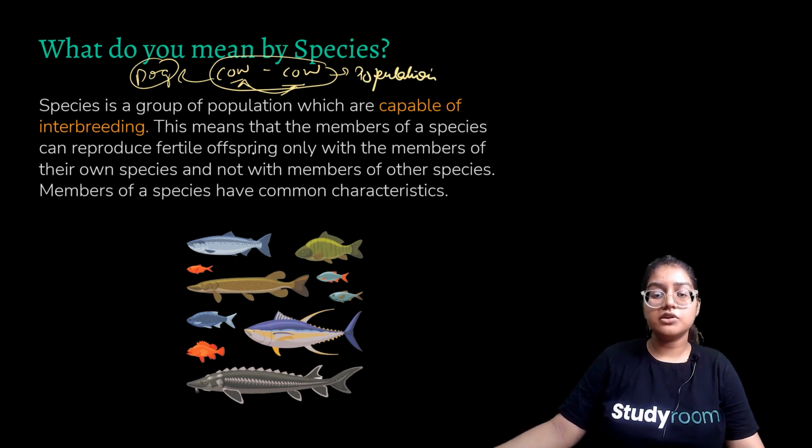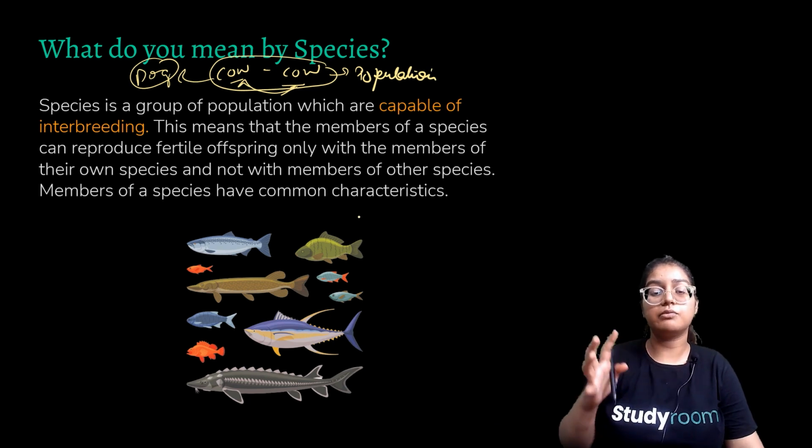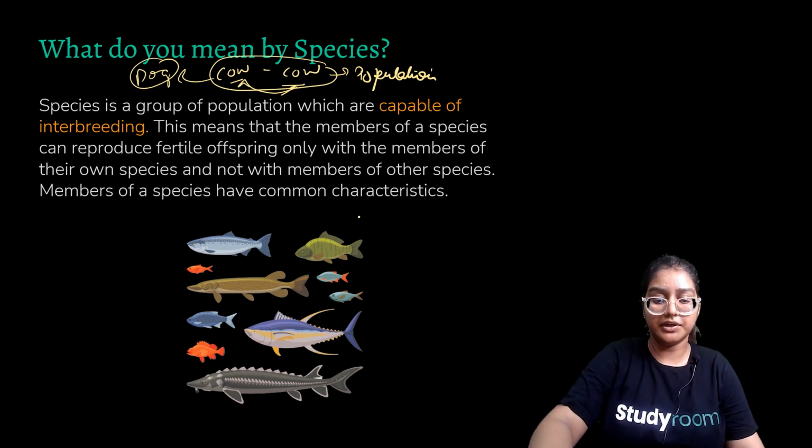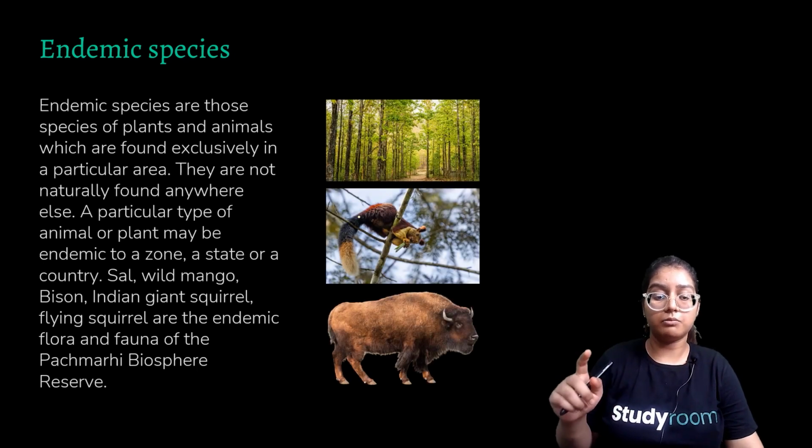This means that the members of a species can reproduce fertile offspring only with the members of their own species and not with the members of other species. So members of a species have common characteristics. So this is what species is. A species is a group of population which are capable of interbreeding. They can breed only with the members of their own population.